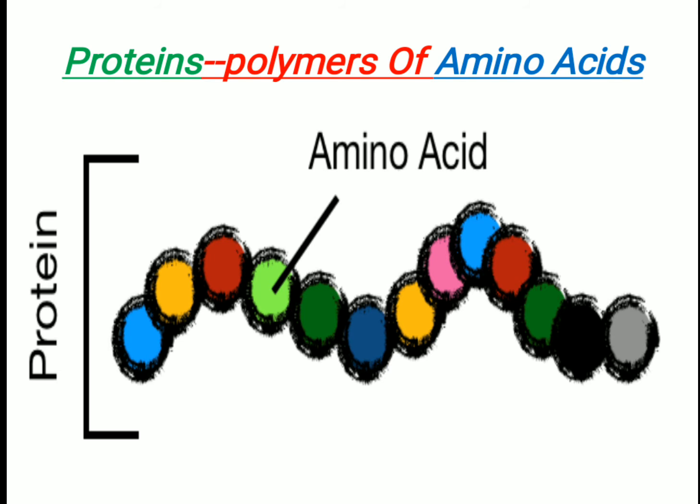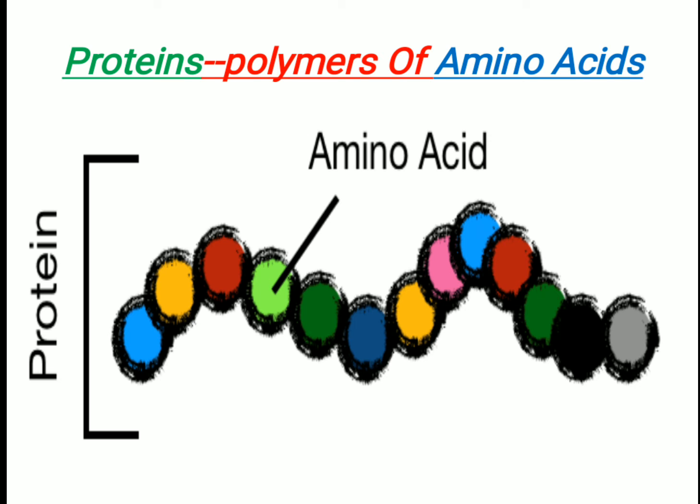Now let me first give you an introduction of what is an amino acid. The proteins, which are the consequence of the information got from the messenger RNA, which in turn has got the information from DNA, are polymers of amino acids.